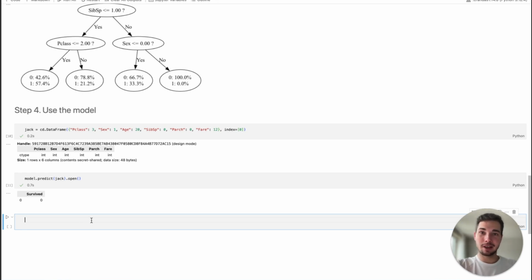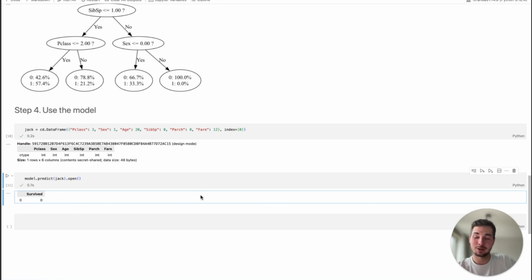Unfortunately, no happy ending for Jack. 0 indicates that Jack dies. So hopefully this hasn't spoiled the movie for you. Hopefully you enjoyed seeing the random forest in action.